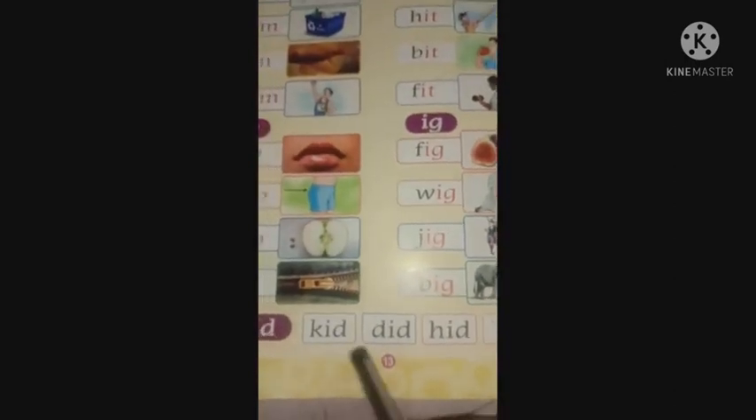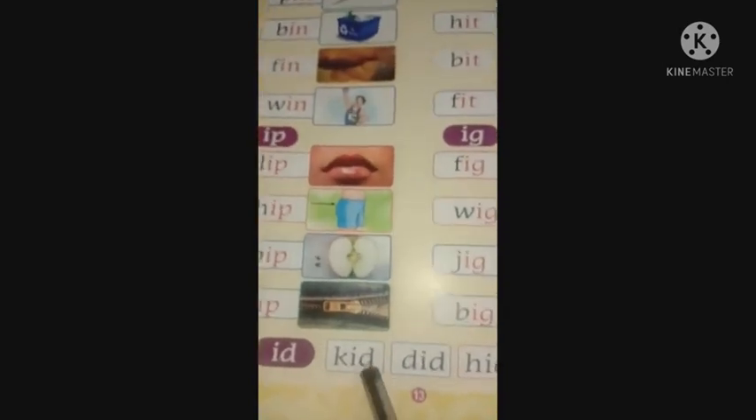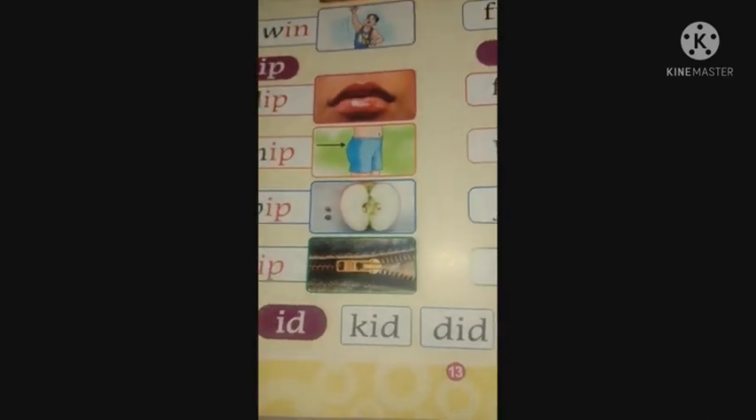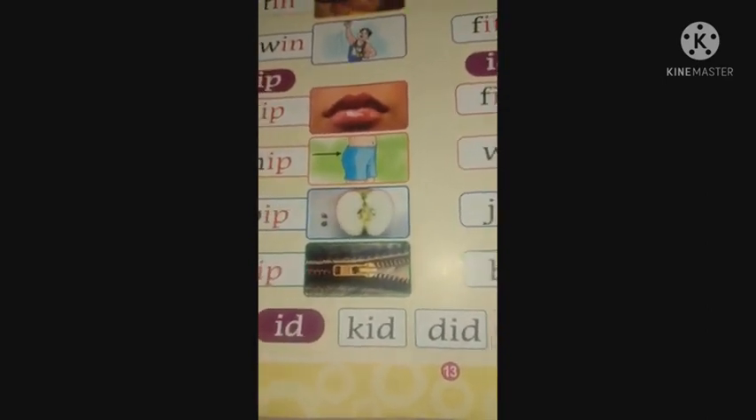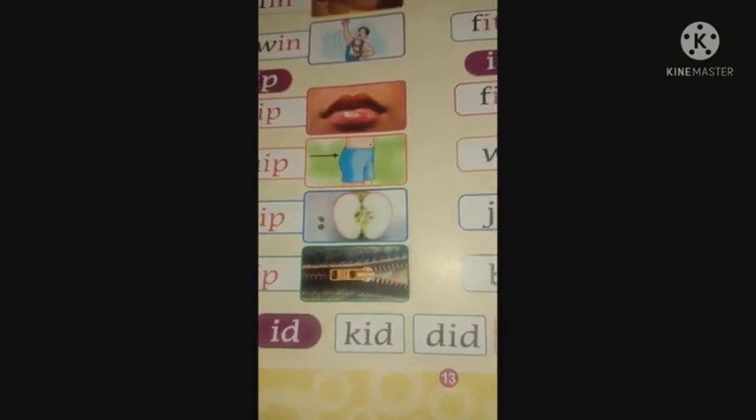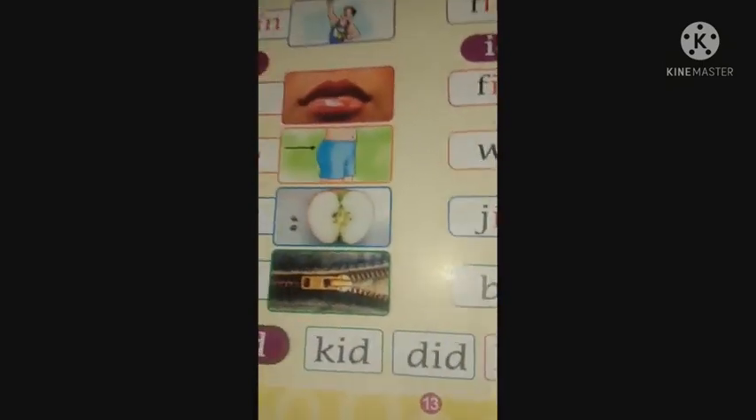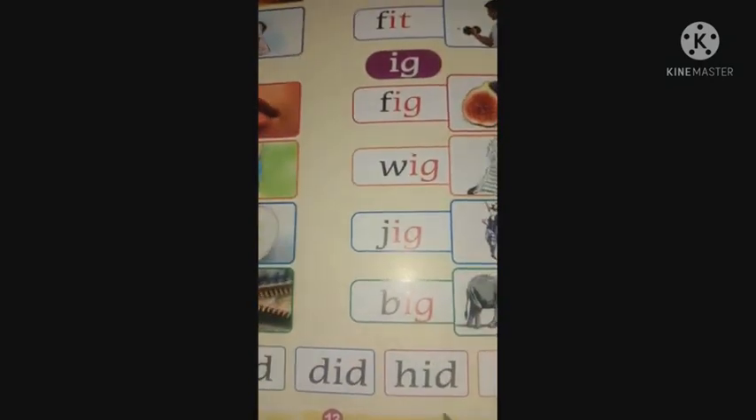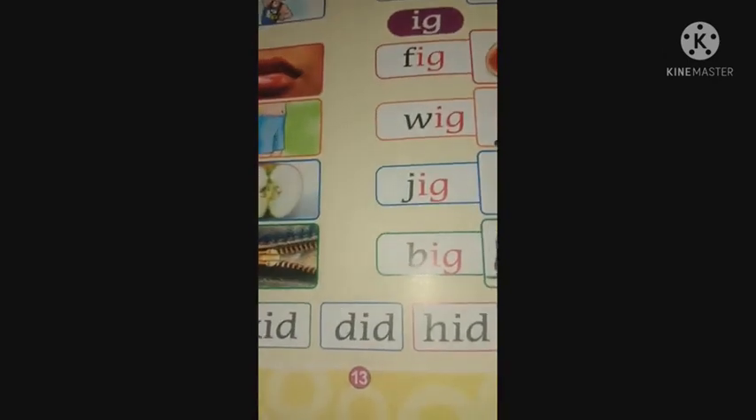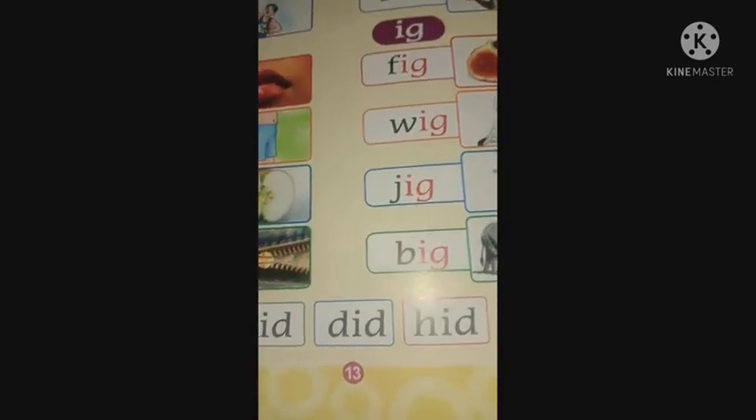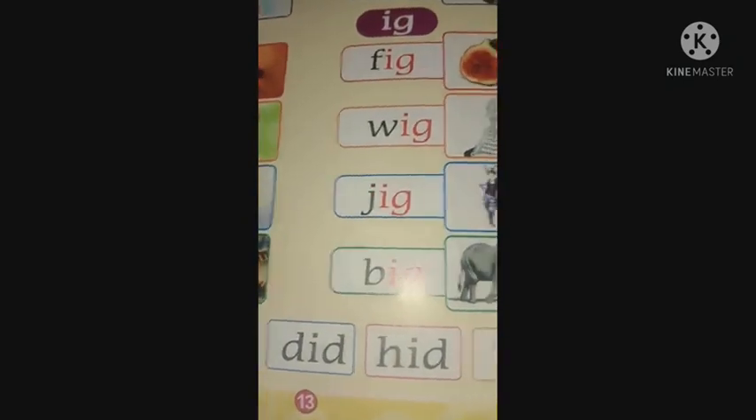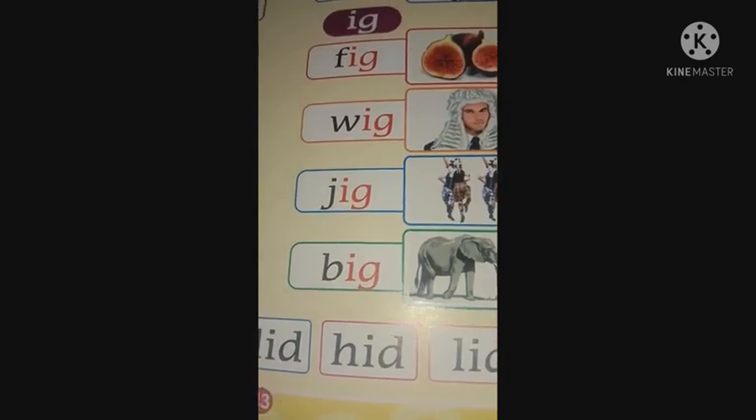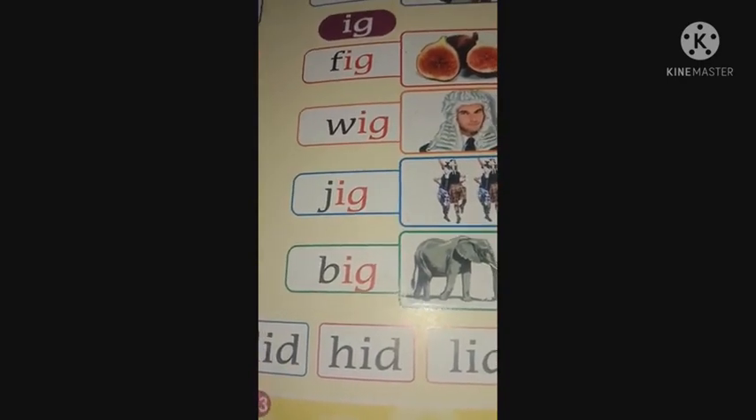Now let's have a look at some few more words. Here the word is kid. K-I-D, kid. K says ka, I says e, D says da. Ka, e, da. Kid. The next one is did, D-I-D, did. The next one is hid. Ha, I, da, hid. The next one is lid, L-I-D, lid, la, I, da, lid.